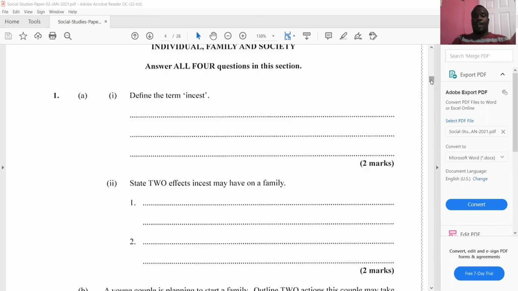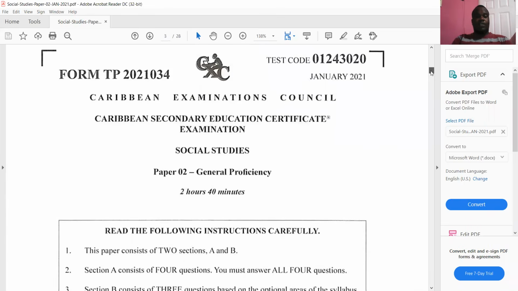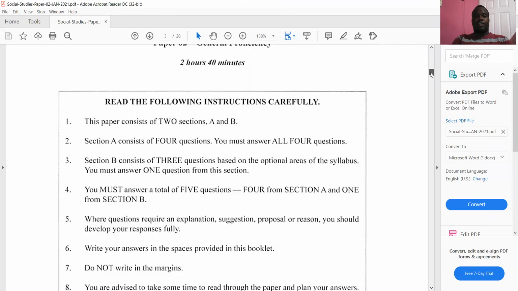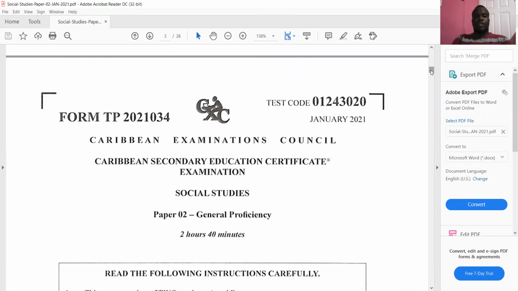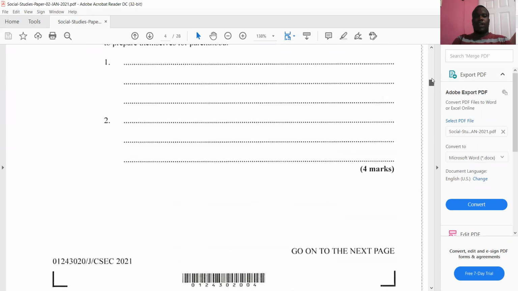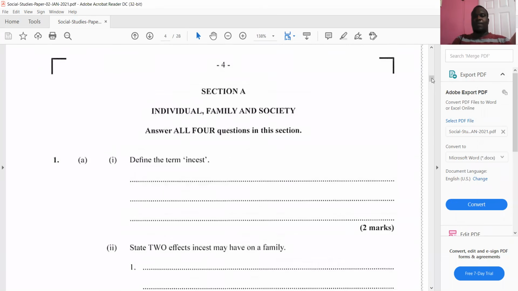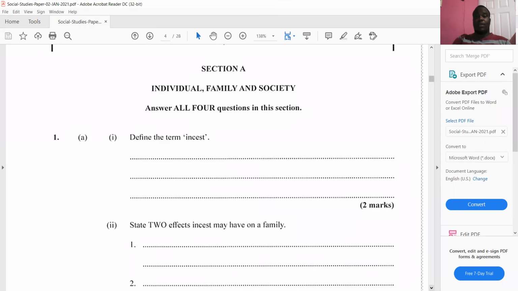All right, so for today, we are doing the January 2021 paper 2 for social studies. So that's what we are doing. This paper, going through the questions and formulating the answers, I realized that this paper was pretty easy. So those who did this exam in January, boy, they got away with a lot because this was very easy.